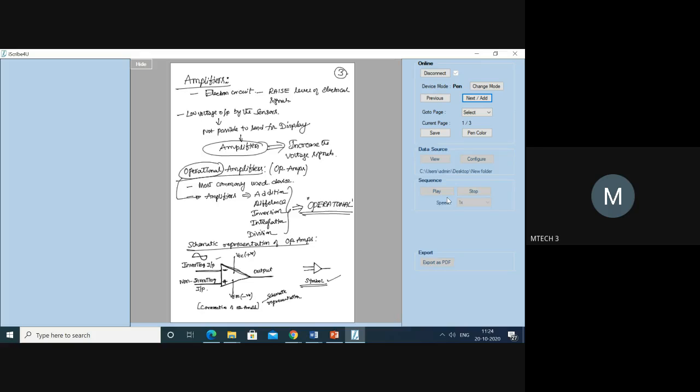Now, this inverting input is going to the amplifier. The amplitude of the signal is this much. What is going to happen to the amplitude once it goes through the amplifier? Will it increase or will it be the same? It increases, because you are sending it through the amplifier for amplification. Therefore, the output is going to be this way.